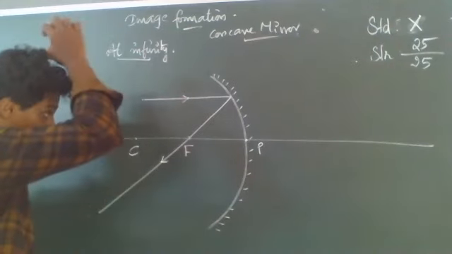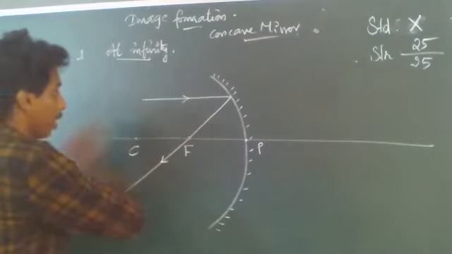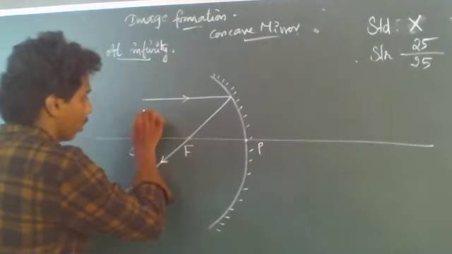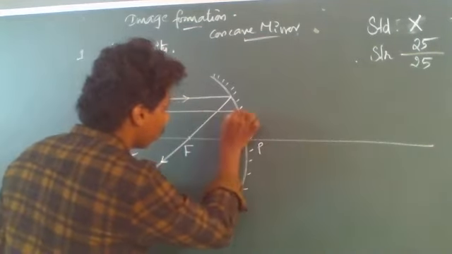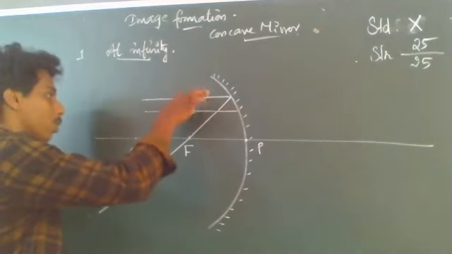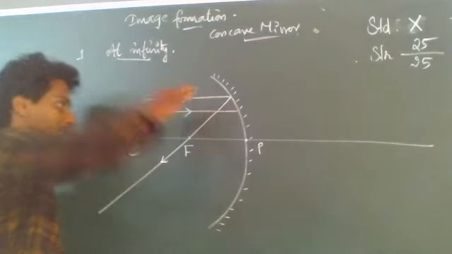And for image formation, we need at least two light rays. So the second one is also parallel to the principal axis and parallel to the first incident light ray.